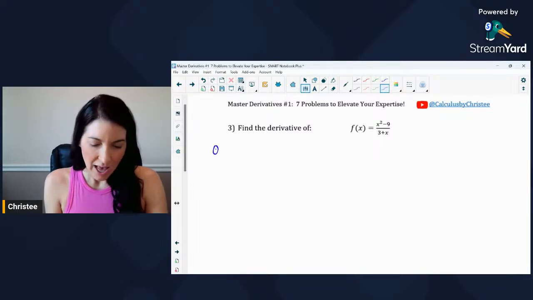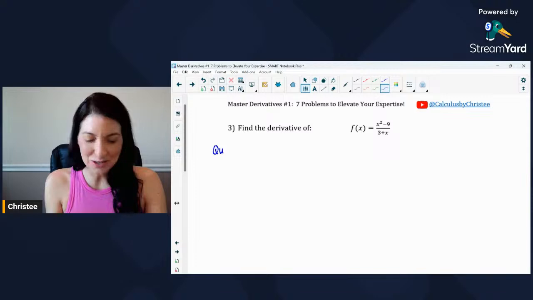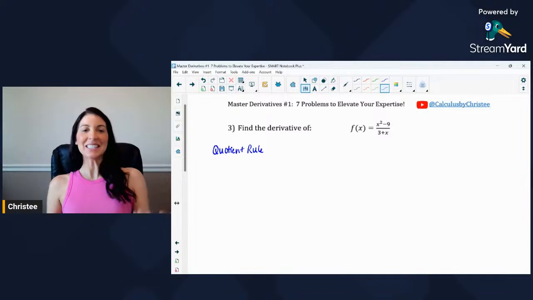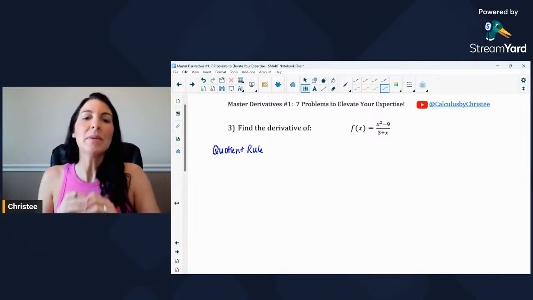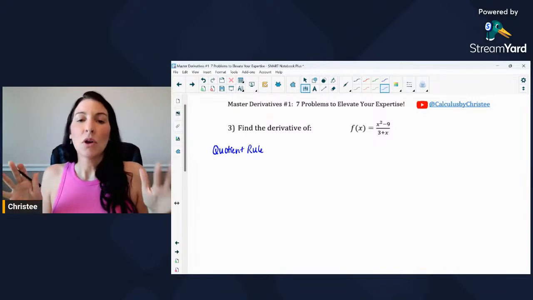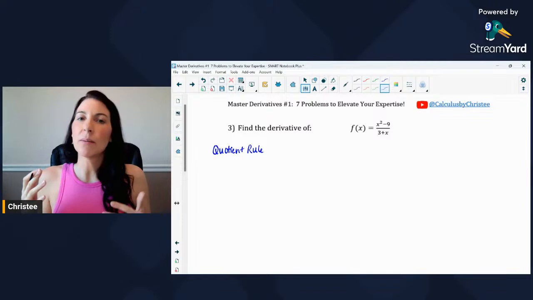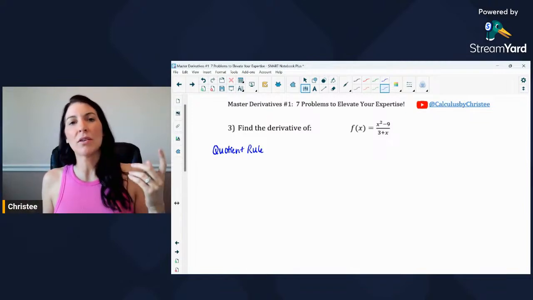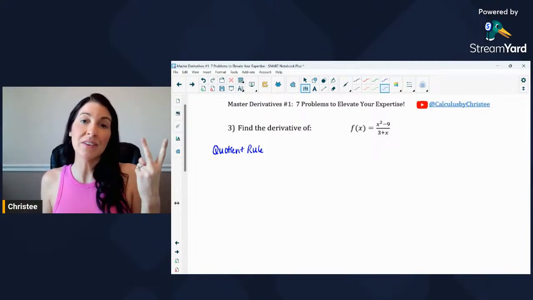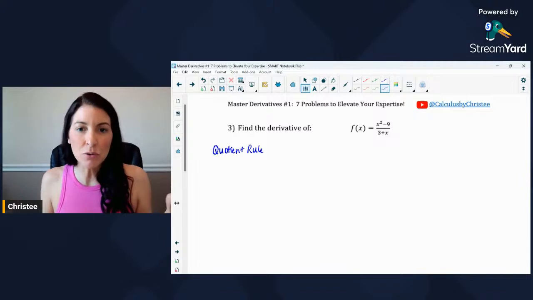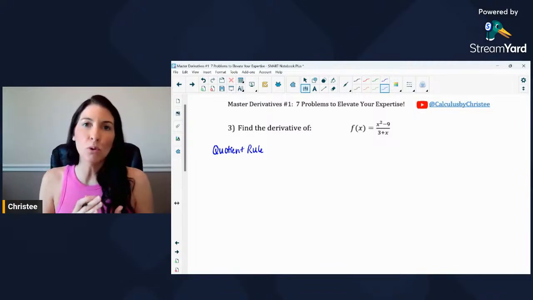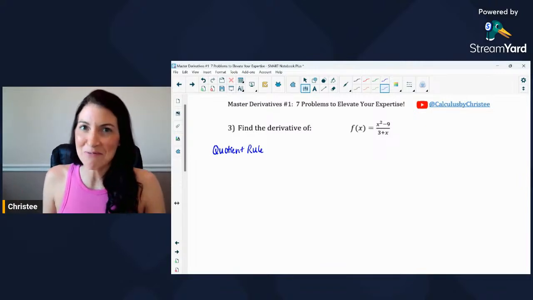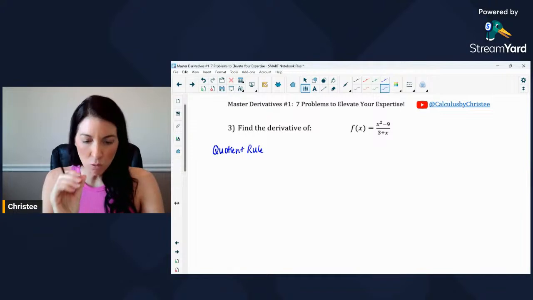So I've been holding you in suspense to use that quotient rule. And okay, I'll finally let us use it here. So since this is the first problem I'm doing quotient rule with you, let me go ahead and review the quotient rule with you. Rules are something that's very important in calculus, whether it's the power rule, the quotient rule, or even later, we're going to see the product rule. Knowing your rules is definitely something you want to be able to do. So let's review quotient rule.